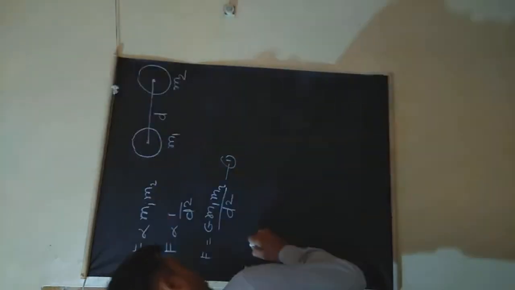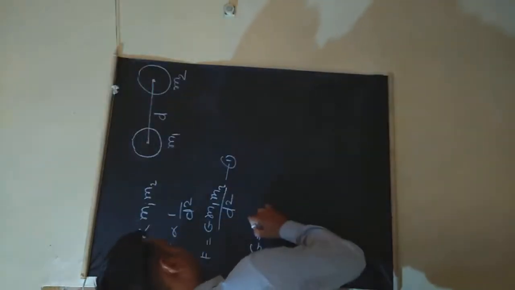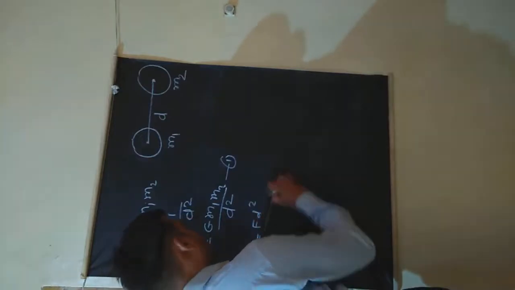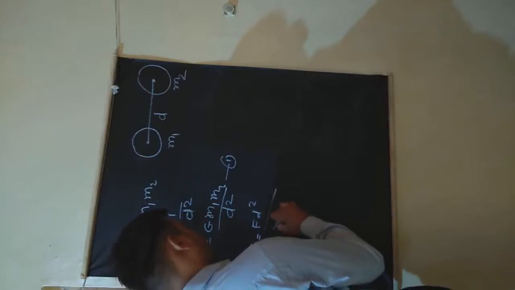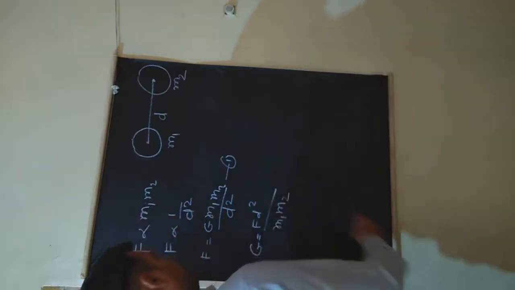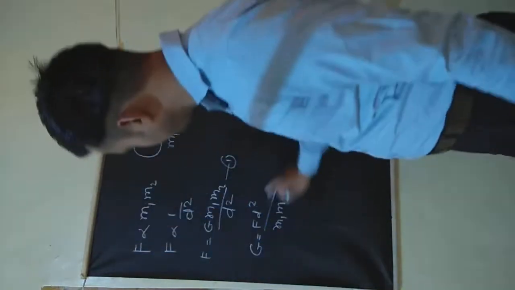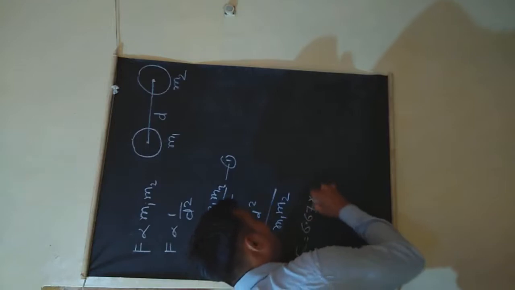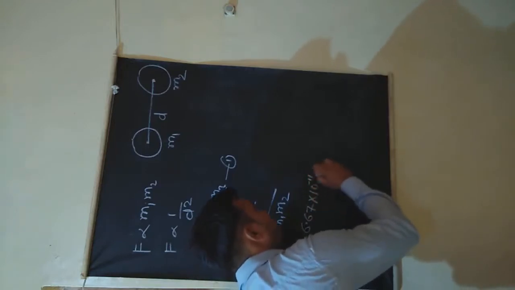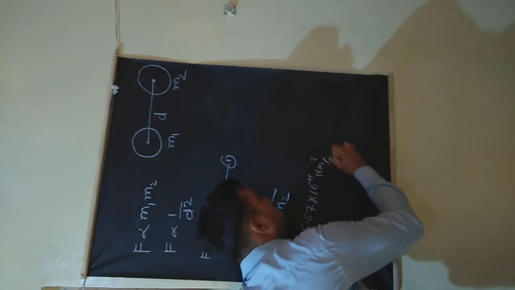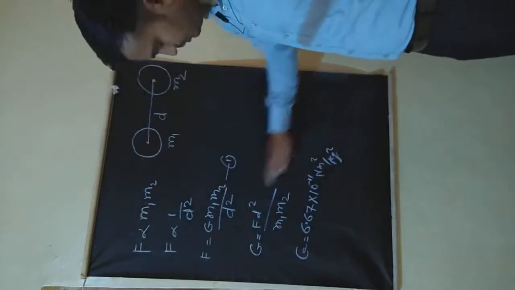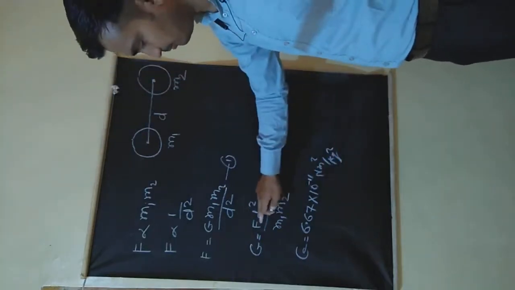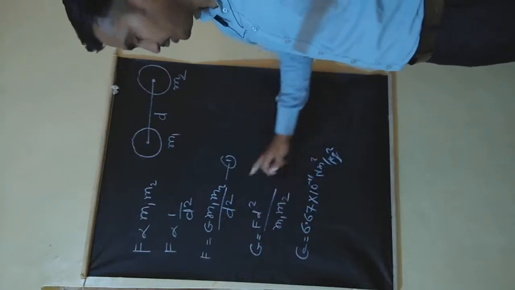So this is the equation for capital G, and its value is 6.67 into 10 raised to power minus 11 Newton meter square per kg square. From this equation we can see that its unit will be Newton meter square per kg square.